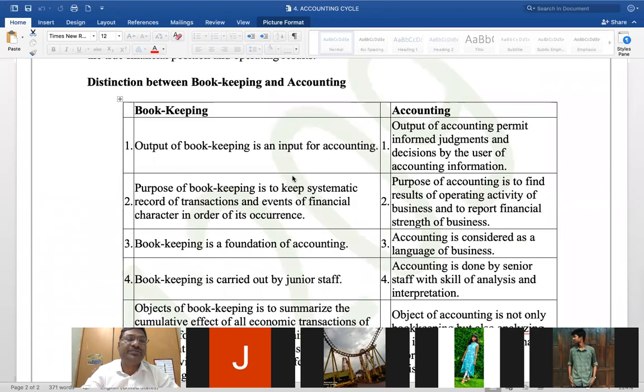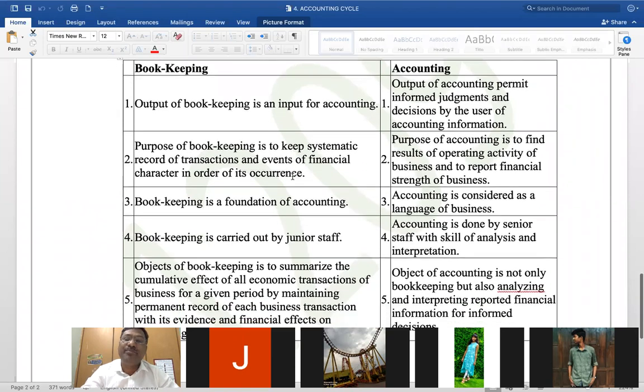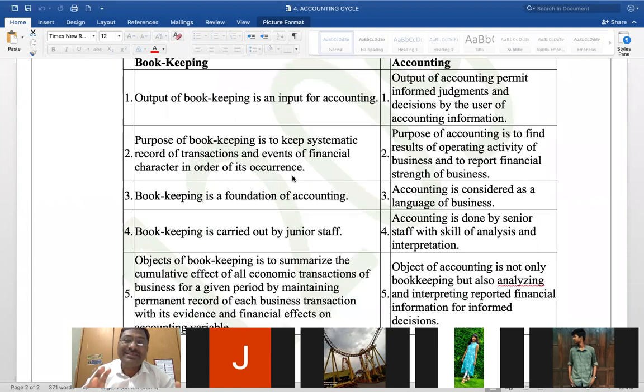Let's come back to the difference between bookkeeping and accounting. Bookkeeping does not classify. It is just recording. That's it. It is not bothered with summarization. It is not bothered with providing information for interpretation. That's the main difference: bookkeeping is just recording only.